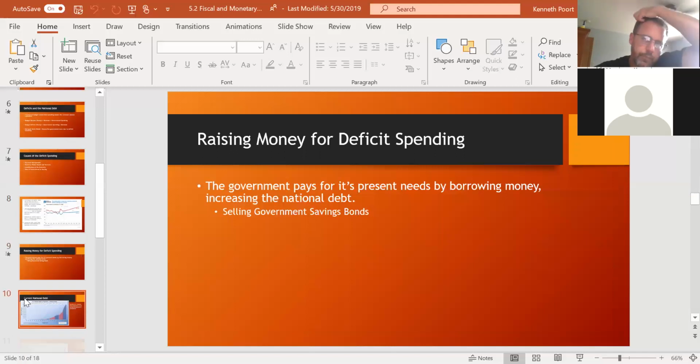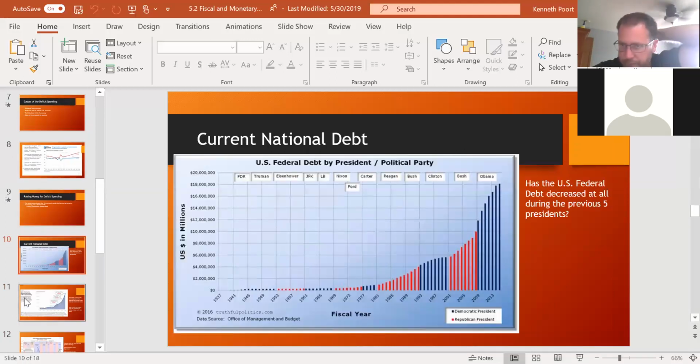Okay, and then this graph, and we don't have the final numbers for President Trump yet. After his years in office are done, then they'll add these graphs. They're kind of cool to look at because it shows debt by president. So you can see that for the most part through the 30s into the 70s and even into the 80s, we were pretty decent on our national debt, keeping it under $2 trillion, right?